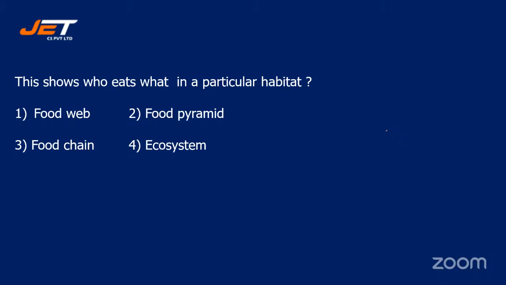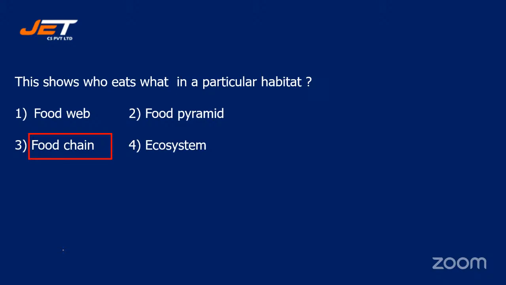Let me see how many of you answer correctly. Many of you are answering option number 3, food chain. Let's see.